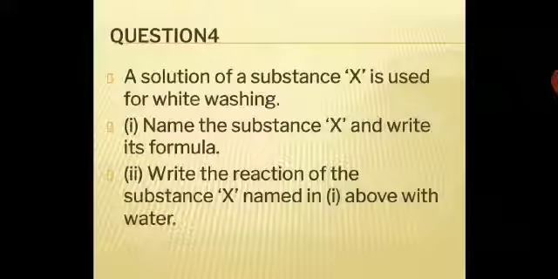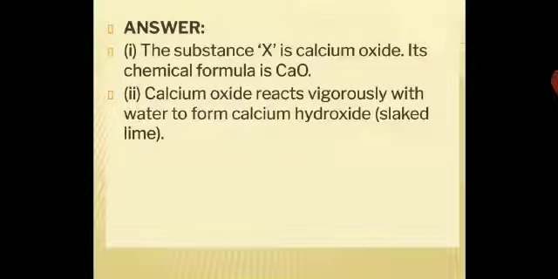Now over here question 4, a solution of substance X is used for whitewashing. Name the substance X and write its formula. Write the reaction of the substance X, named in one above, with water. So the substance X is calcium oxide and its chemical formula is CaO. And second one, calcium oxide reacts vigorously with water to form calcium hydroxide, that is slaked lime.